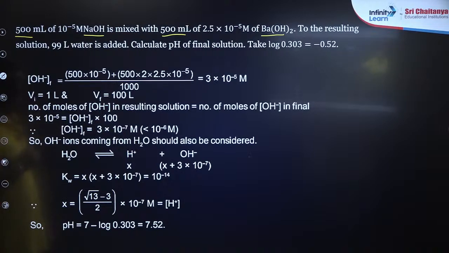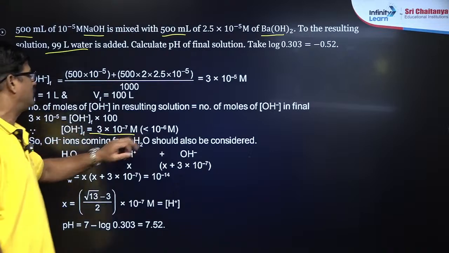Okay, and it is diluted. In the resultant solution 99 liters of water is added. So that the final you will get is 3 into 10 power minus 7.